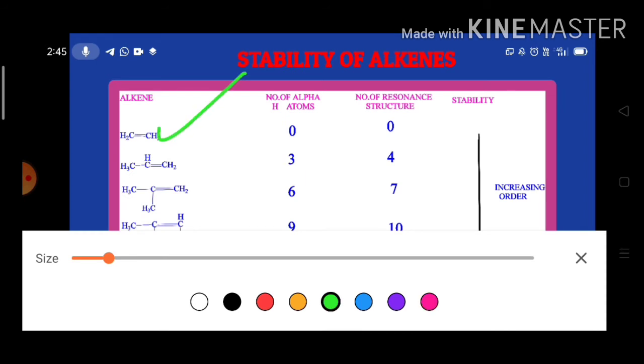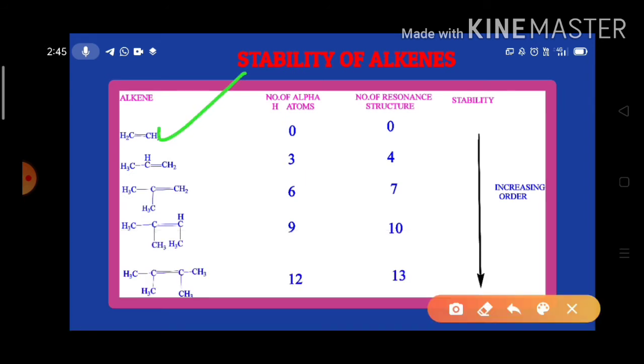Look here, in ethylene there is no alpha carbon, only sp2 hybridized carbons. That means unsaturated carbons are there, but alpha carbons are not there. So the number of alpha hydrogen atoms is 0. That's why the number of resonance structures is also 0.